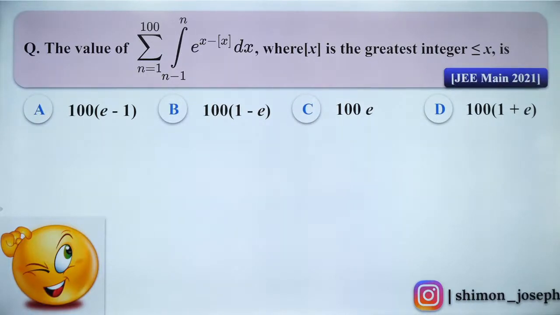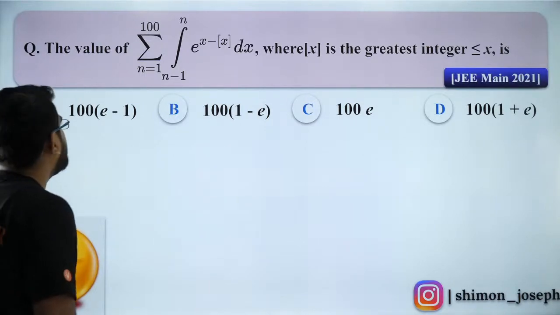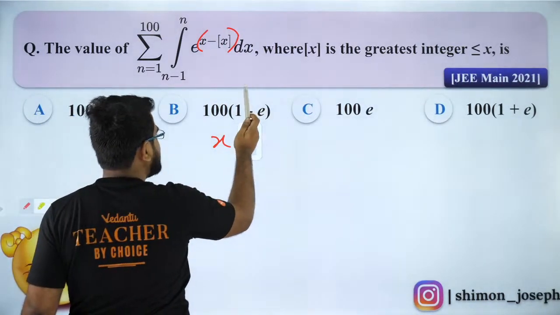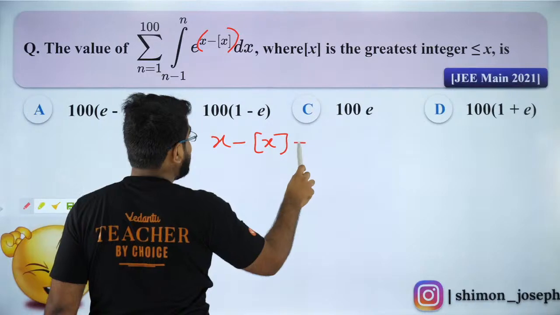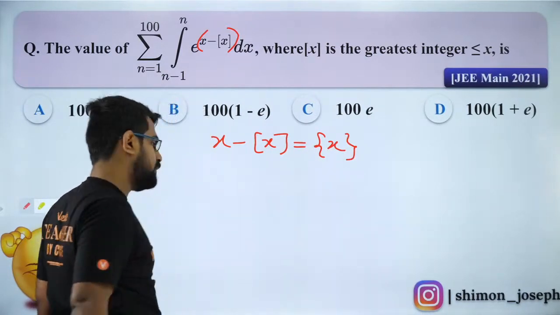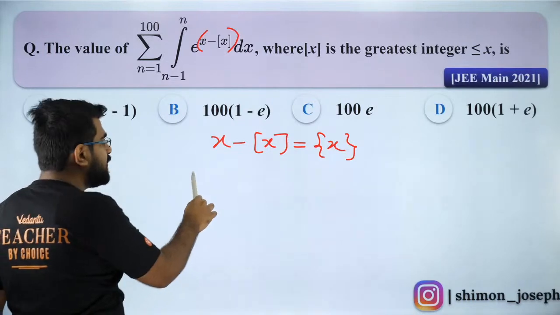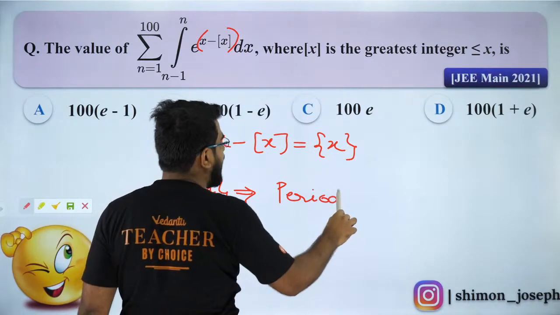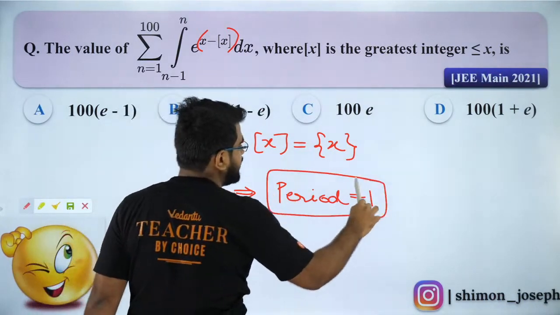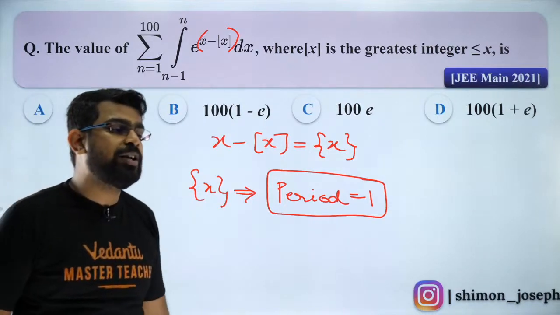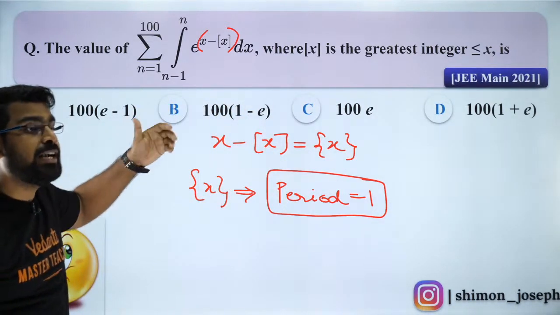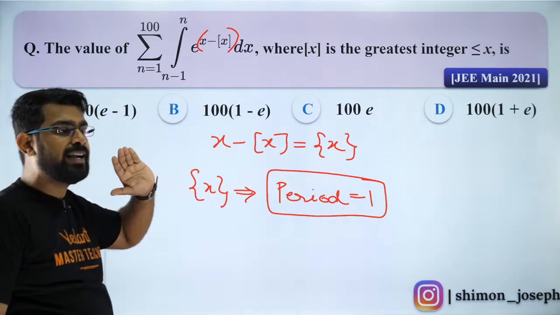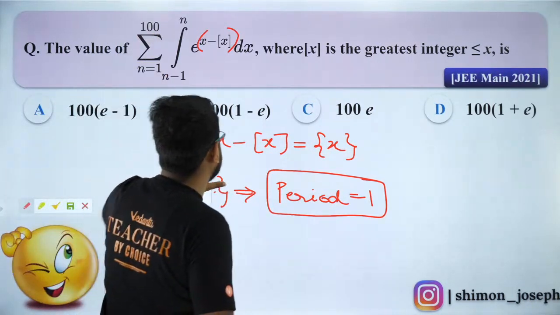So now, let us try to solve it. So, people, what is x minus GIF of x? First of all, do you all understand x minus GIF of x is equal to the fractional part of x? And guys, fractional part of x is a periodic function whose period is equal to 1. Did you all know that? That is the property I'm going to use. Everybody clear with that? So now if I expand this, what will I get?